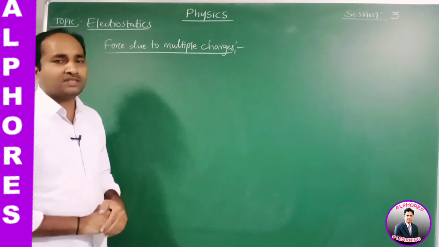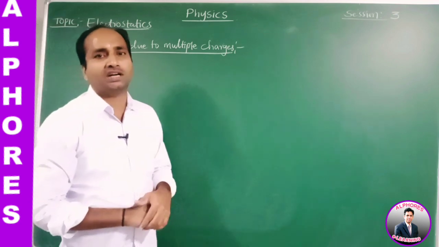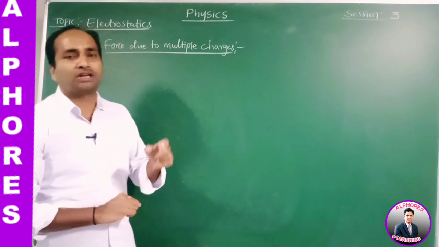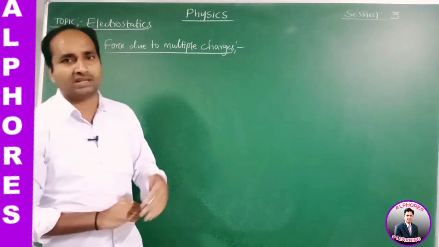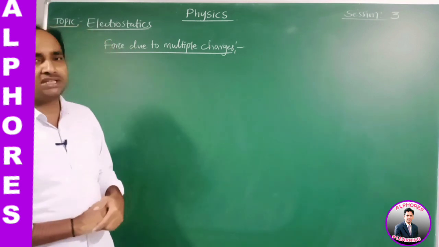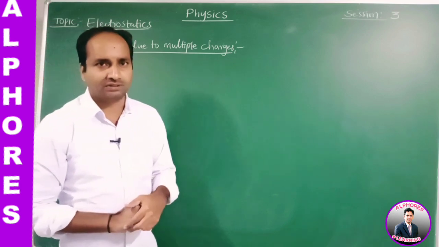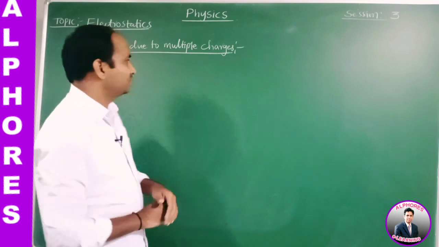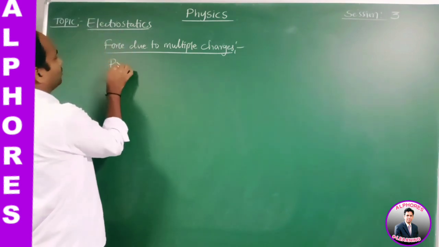Suppose a system contains many charged particles, but we need to find the force acting on a particular charge due to the rest of the charges. In such conditions, Coulomb's law is not enough. So here we use the principle of superposition.